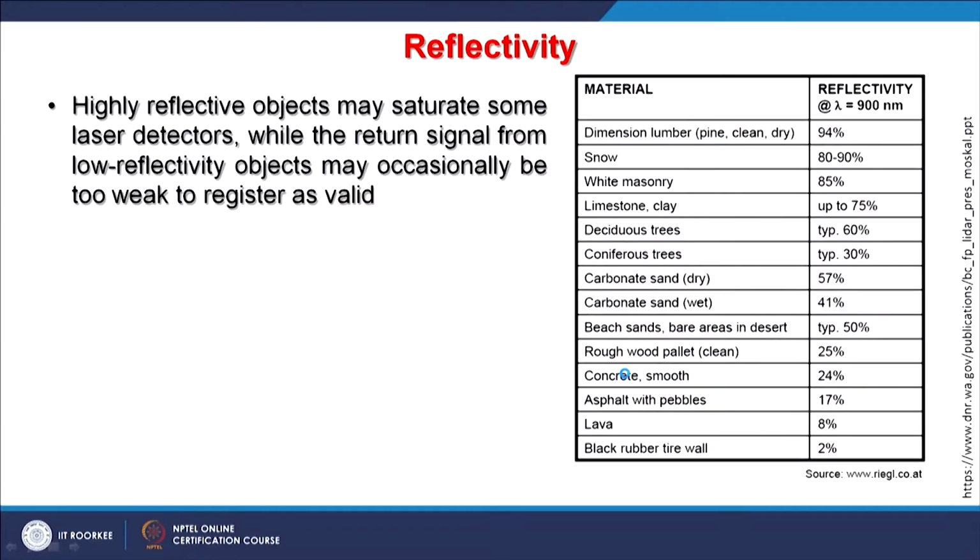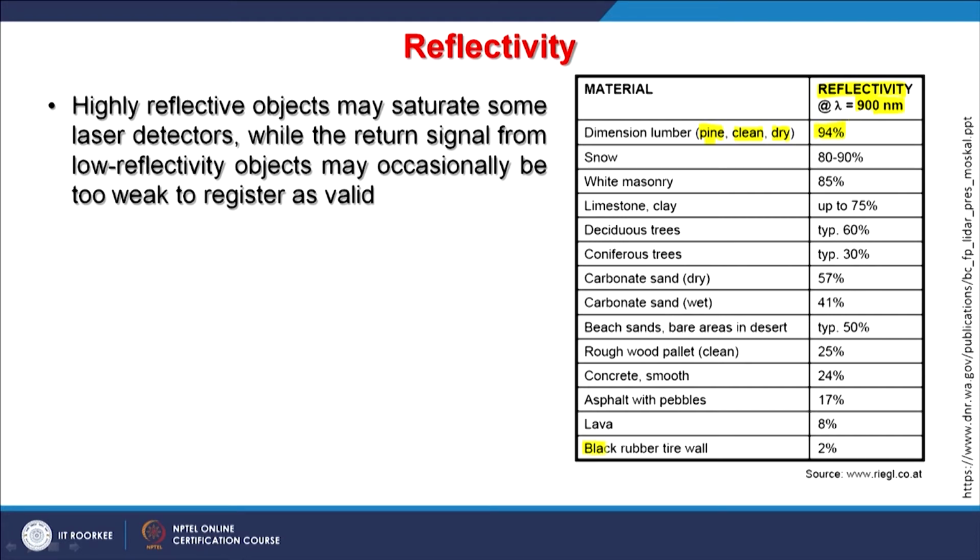So different materials are shown here, and their reflectivity at a wavelength lambda, which is generally 900 nanometer. What you see is that if you have pine or a tree, or a clean or dry surface, 94% reflectivity is there.